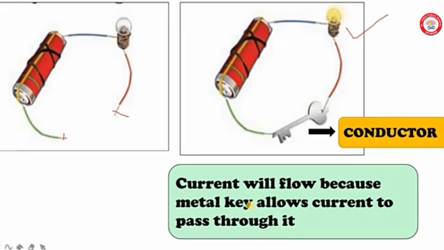So the air is an example of an insulator. But in the second picture, we can see a metal key. We have already discussed that all metals are good conductors. So this key conducts electricity. That is why the bulb is glowing.